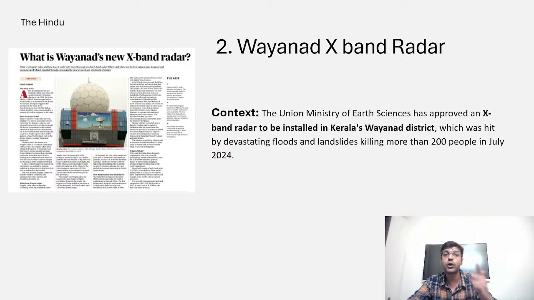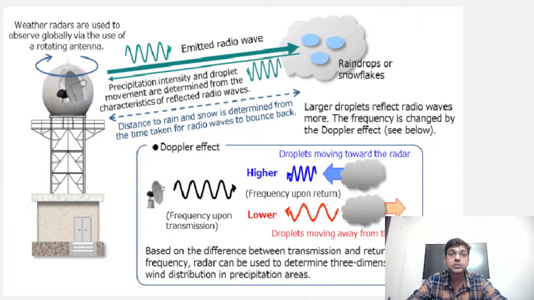So they are going to cater the need of two things, especially the landslide as well as the rainfall in that region. So how does it work? First of all, try to understand that. What happens is that we generally transmit radio waves through various technologies, right? And they move into the atmosphere, and this should be oriented towards the object which we want to view or which we want to see, right?